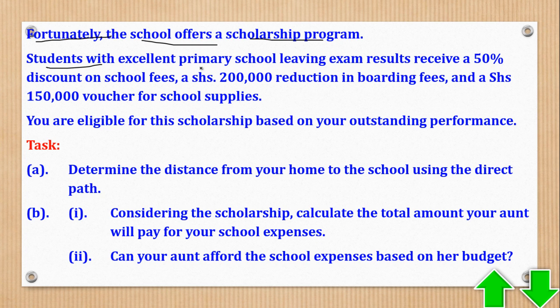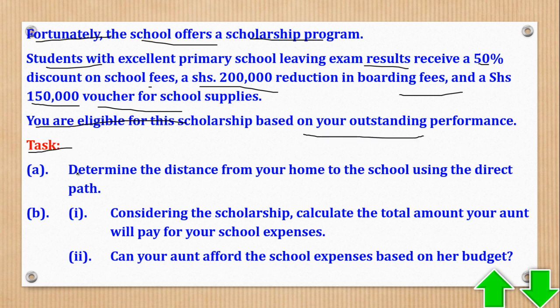Students with excellent primary leaving exam results receive a 50% discount on school fees, a shillings 200,000 reduction on boarding fees, and a shillings 150,000 voucher for school supplies. You are eligible for the scholarship based on your outstanding performance.